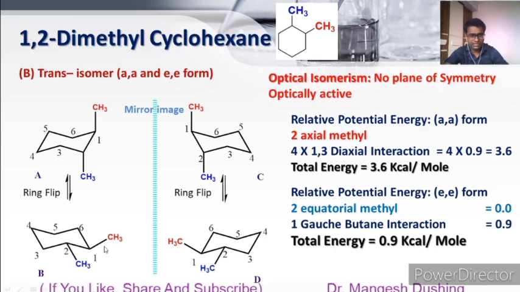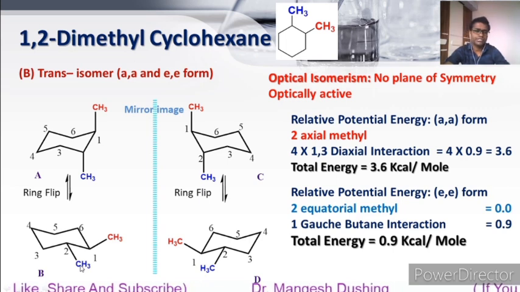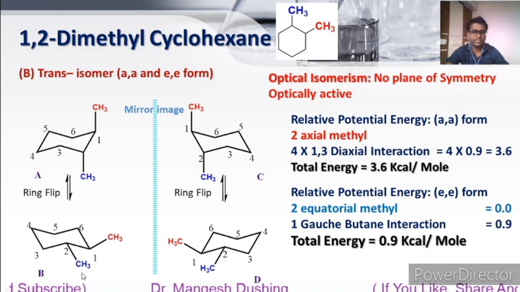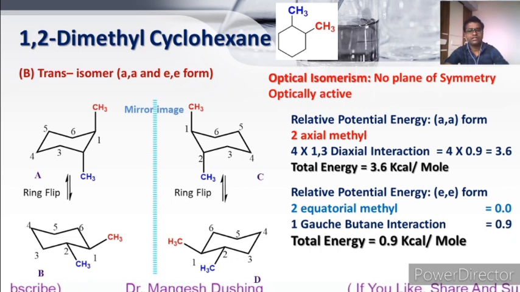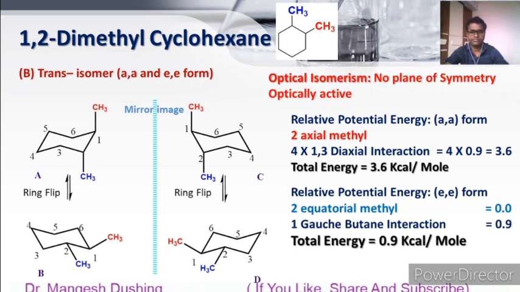See, first carbon, second, third and fourth. The first carbon and fourth carbon, if you see in a Newman projection formula, make an angle of 60 degrees. Because they are not far away from each other at 60 degrees, the total energy of the molecule is 0.9 kilocalorie per mole for the butane-gauche interaction.